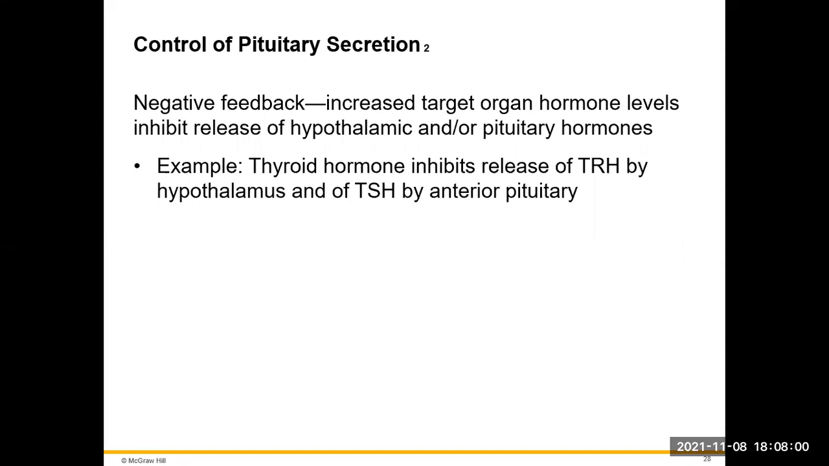These hormones have a negative feedback effect, and these are going to essentially target a hormone level and inhibit the release back to the hypothalamic or the pituitary hormones. A good example of this is the thyroid hormone. Thyroid hormone is going to inhibit the release of thyroid releasing hormone and thyroid stimulating hormone from the hypothalamus and pituitary respectively.